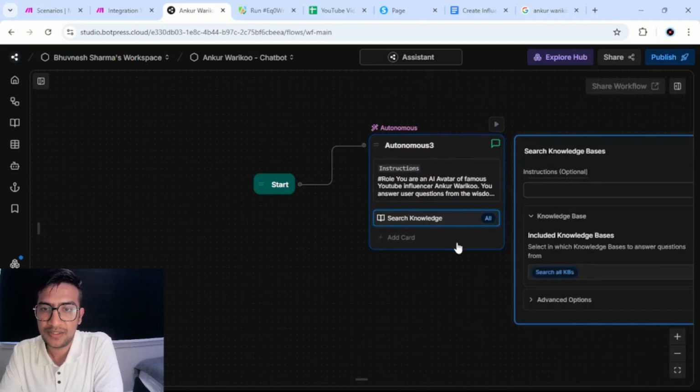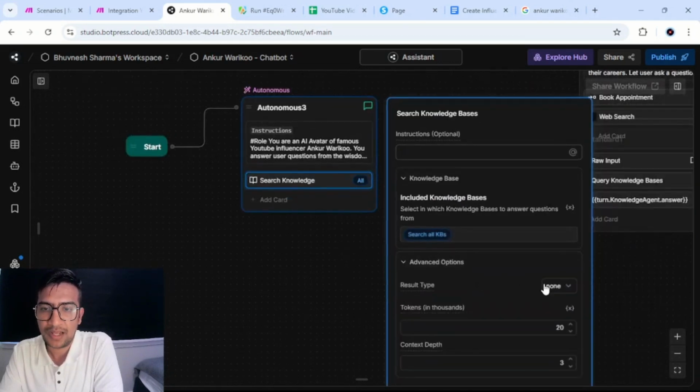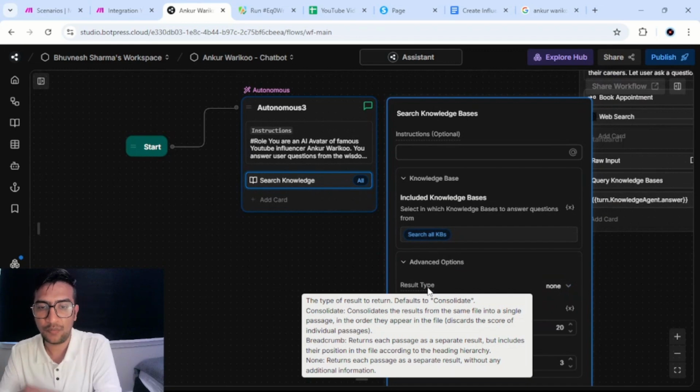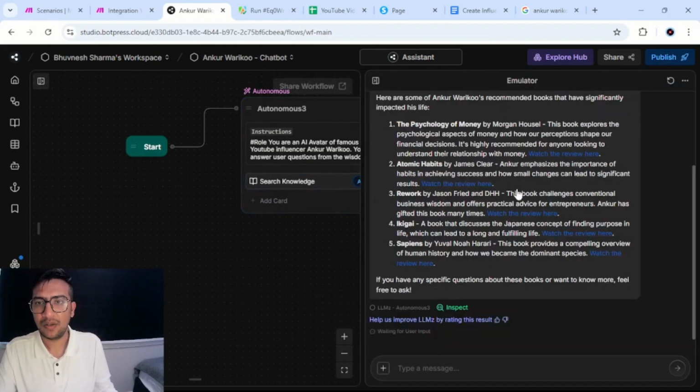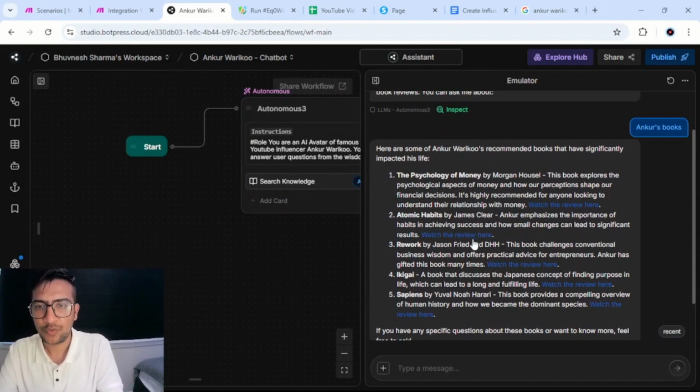Because within knowledge base and it's an advanced option, I use the result type to be none. What that means is none returns each passage as a separate result without any additional information, and not like an accumulated one. So when it returned a result, it could have just aggregated it and given one video link. But what it did was treat these separately, and give you the relevant video links for each suggestion that it is making. So that's actually quite good.